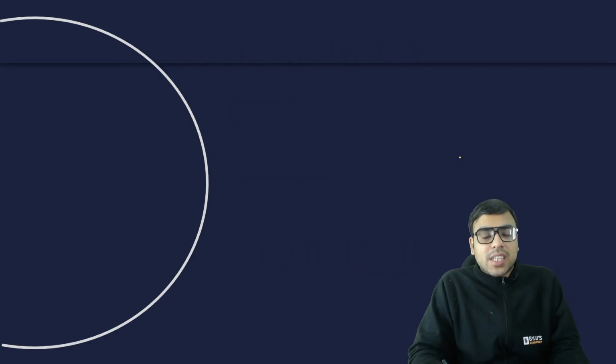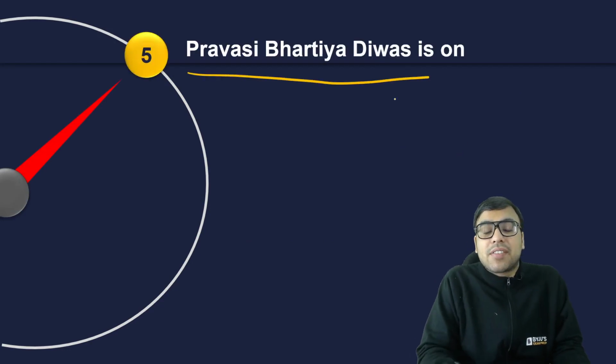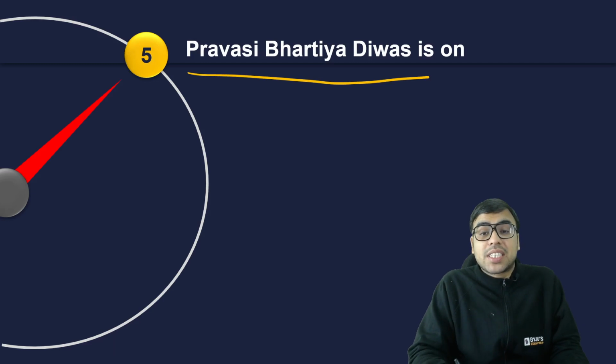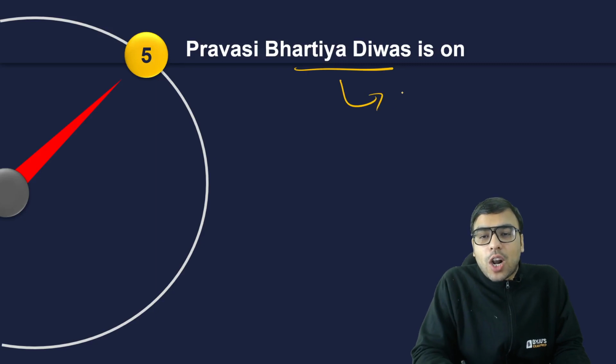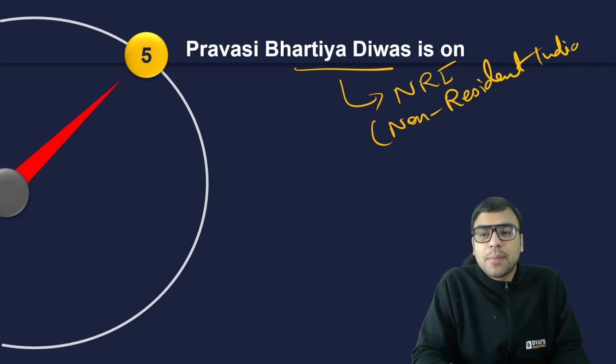Now, the next question, question number 5, is Pravasi Bharati Divas. It was very much in the news recently, and that is why it becomes very, very important for you. Pravasi Bharati Divas is also called NRI Day or Non-Resident Indian Day. I have discussed a separate class for this on the same YouTube channel.